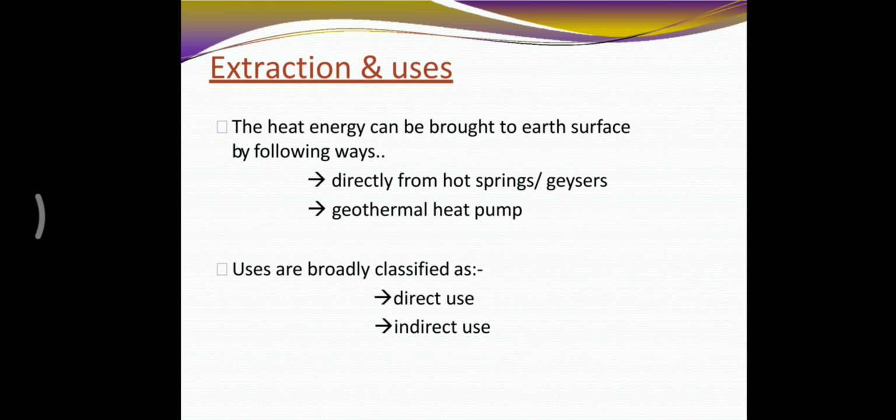Then, extraction and uses. The heat energy can be brought to the earth's surface in the following ways. First one is directly from hot springs. Second one is the geothermal heat pump. Uses of geothermal energy: direct use and indirect use.